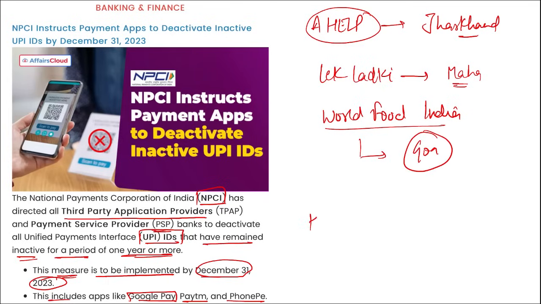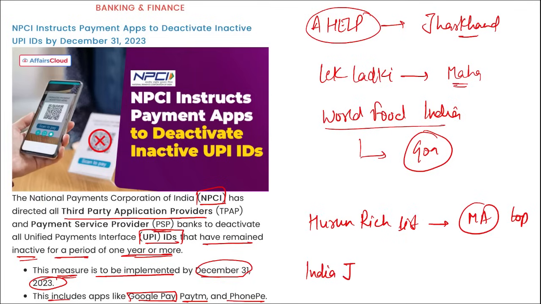Right? Who has topped the Hurun rich list for India? Mukesh Ambani secured the top spot in the Hurun rich list, India. Then who has launched the India Jewellery Shopping Festival? The India Jewellery Shopping Festival was launched by Nitin Gadkari.